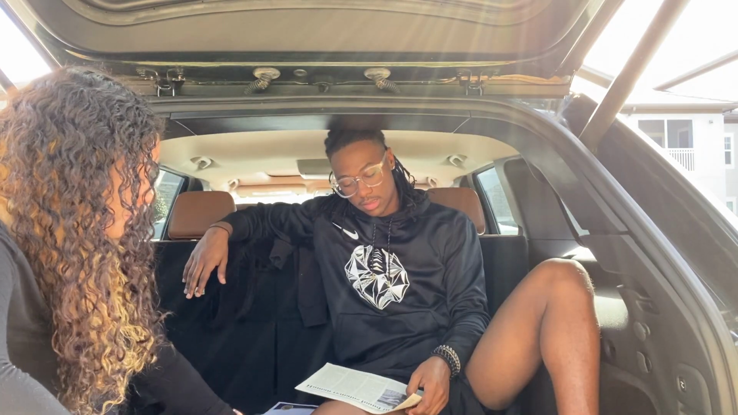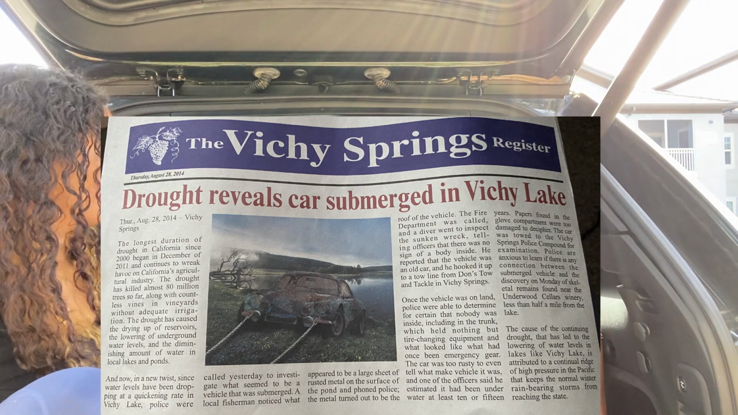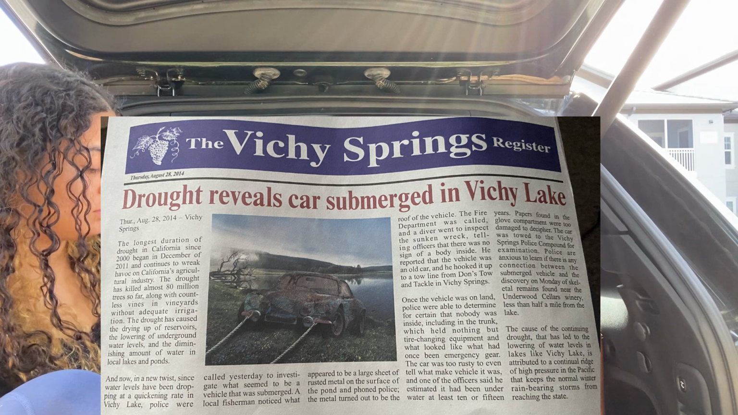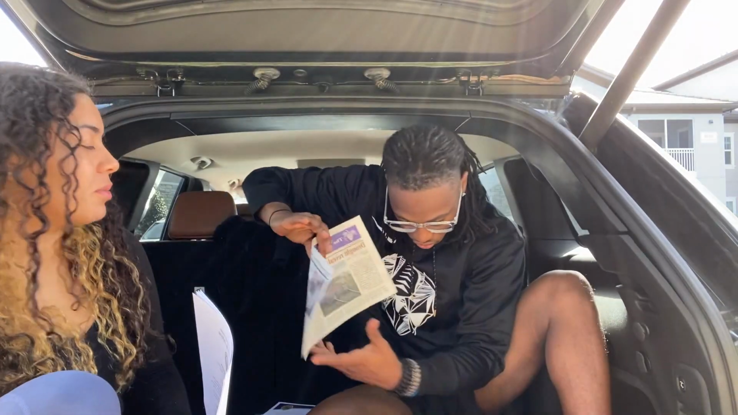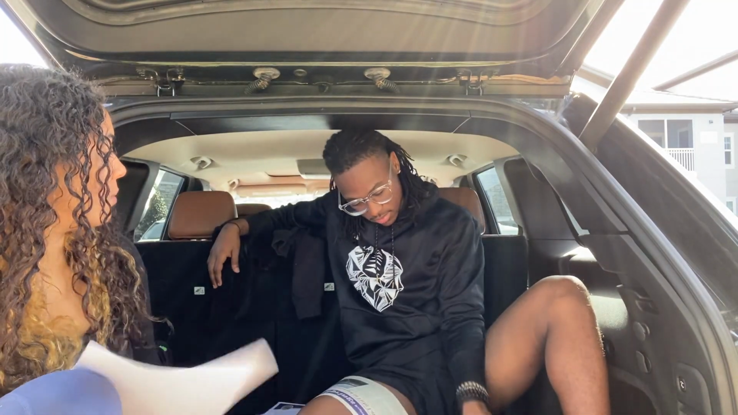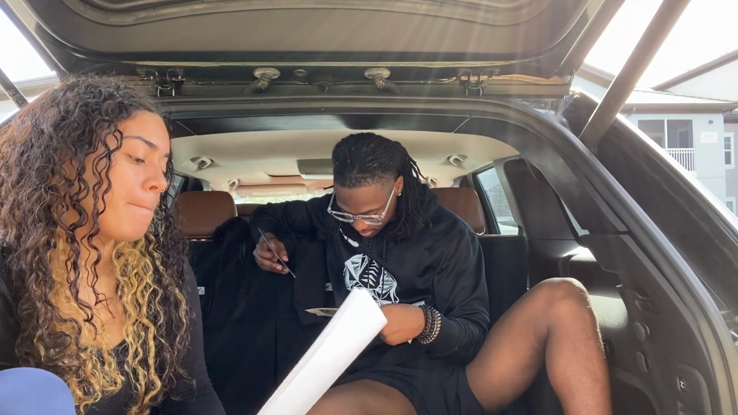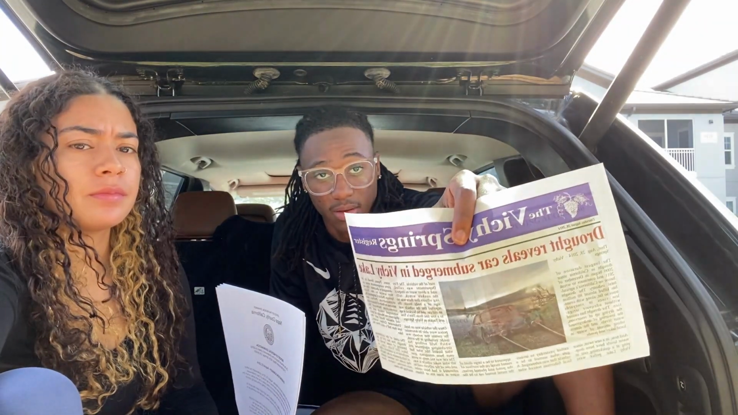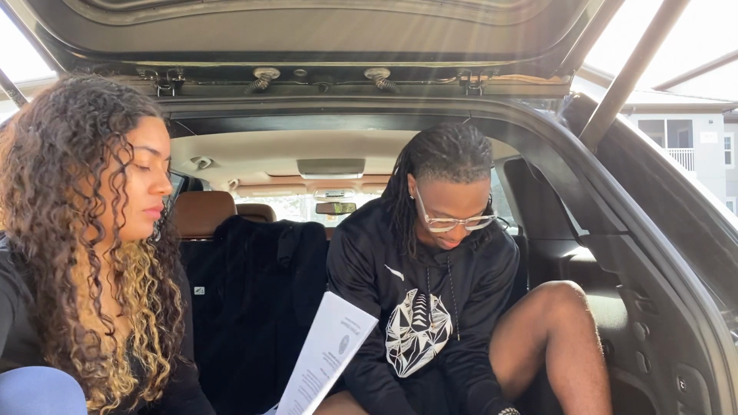And this one? August 28th. I'm gonna just keep reading the dates because the dates might be important. Thursday, August 28th, 2014. By the Vichy Springs Register. Drought reveals car submerged in Vichy Lake. The same car, you think, from the surveillance? Like from the parking lot that day? It might be. This car might be the one that was drowned. Just a thought right now.